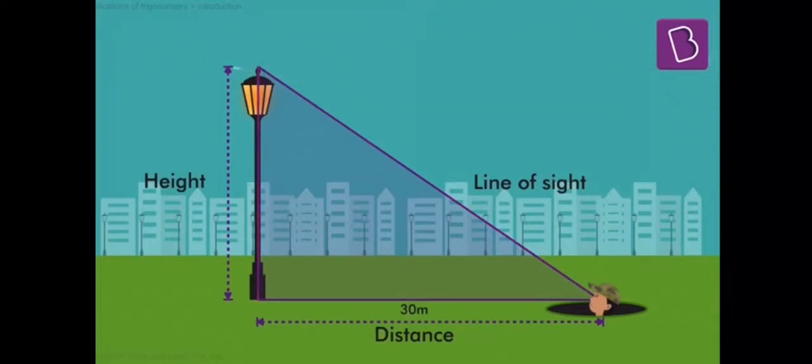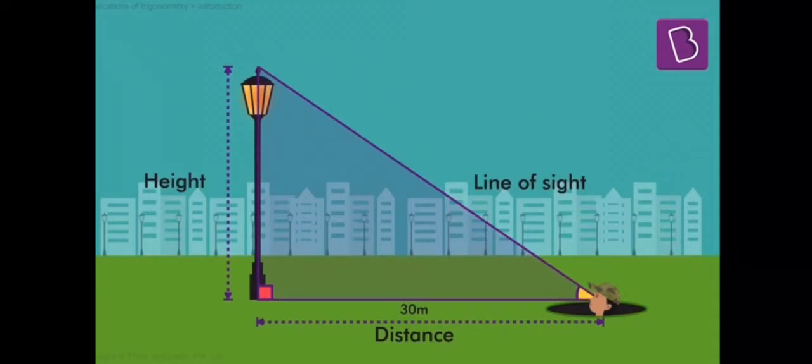Now remember, we are talking about trigonometry. Trigonometry has something to do with angles, and one angle is there anyway, right? The right angle triangle, which is why we can apply trigonometry, is this triangle. Can we measure one more angle? Can we measure this angle? As I look up at this pole, can you measure the angle of my line of sight with respect to the horizontal? Can you measure this angle? Seems difficult, right? Almost impossible.